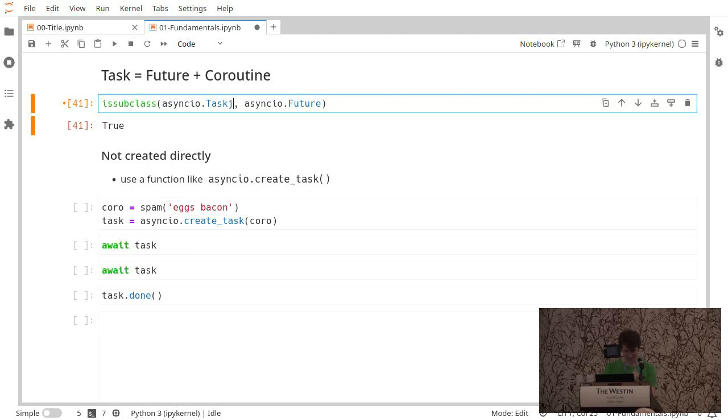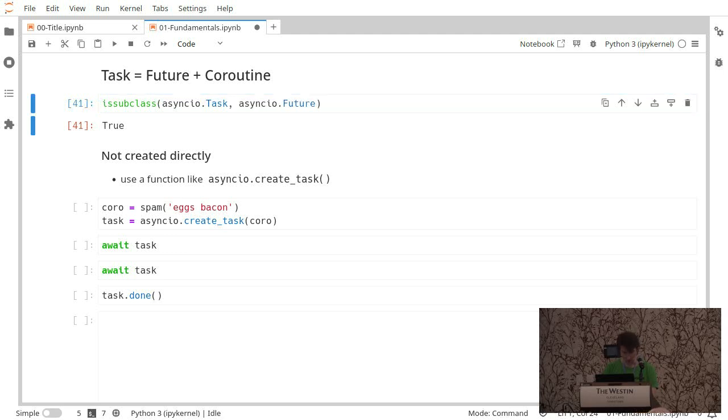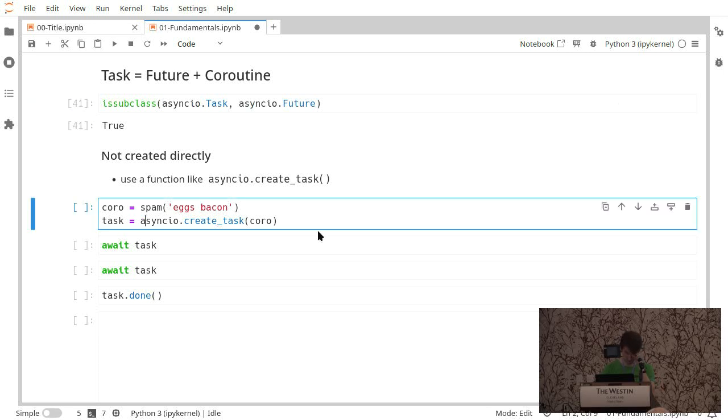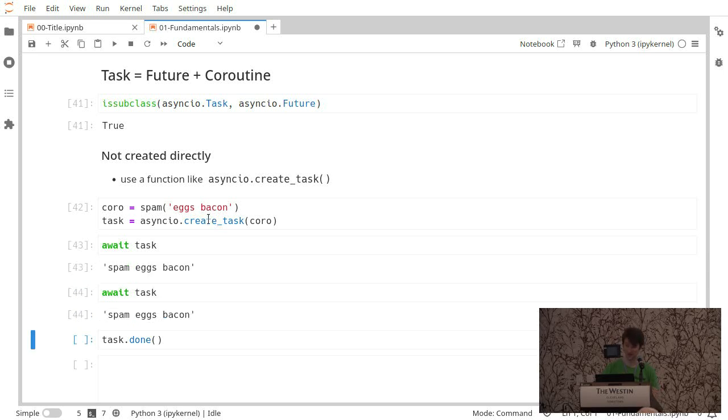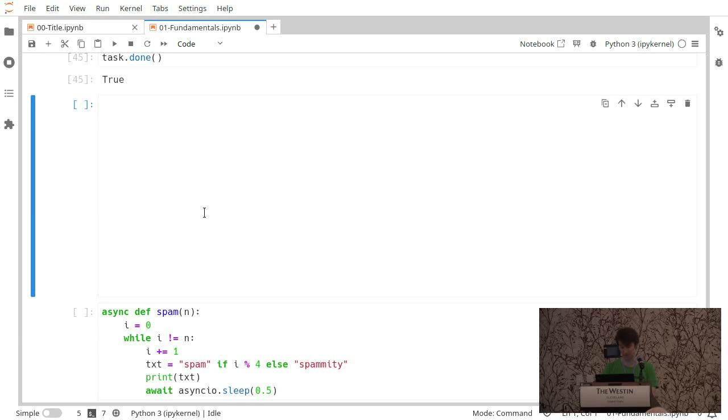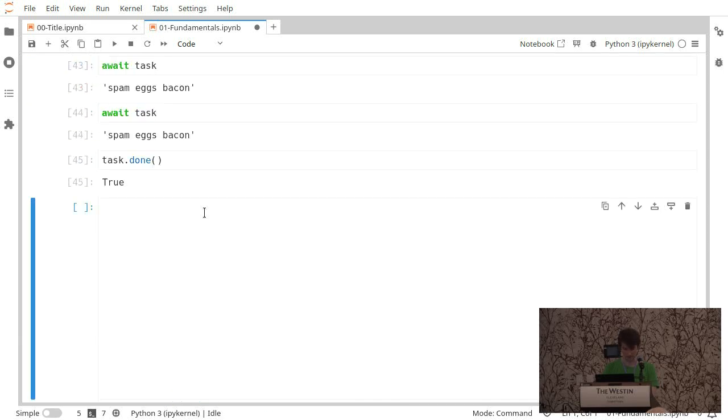Anyway, let's do some examples then. So coro here is our coroutine, spam, right? The thing that you can await, but you can only await once. But if you give it to asyncio create_task, which does the scheduling in the background, it gives you this task, which is a future, and you can await it multiple times and get spam, eggs, bacon. And you get all the future methods that I was talking about. You can check if it's ready with done, check if it's canceled, you can cancel it, and that's all good.